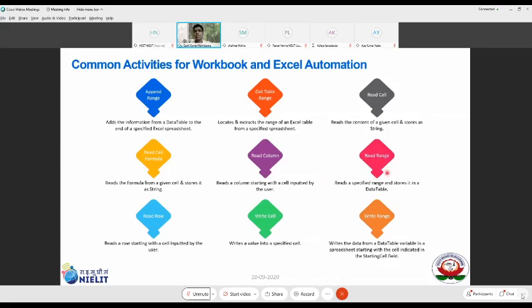And then read range is similar to what append range is, but append range writes it back, while read range reads it from the Excel. Read range tries to understand from where to where the range is, and only brings that set of rows and columns. Read row, only a specific row.